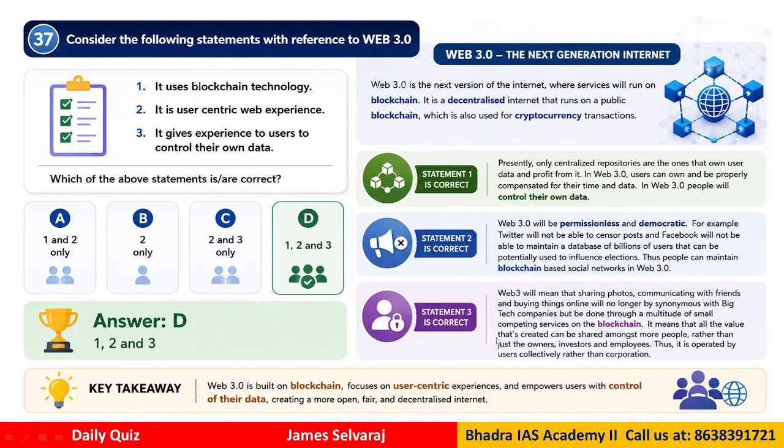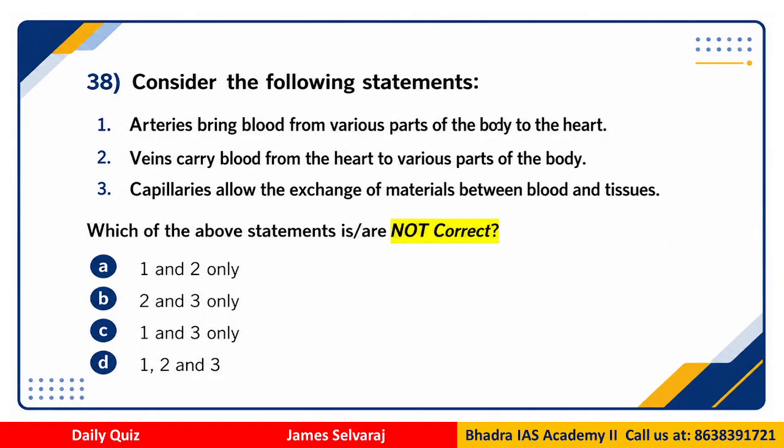Statement 3 is also correct, because users will have control over their own data, so they will be masters of their own data. That is Web 3.0. This is the next generation internet, the new developments coming up. So from a science and tech point of view, you can expect this kind of question in the exam.